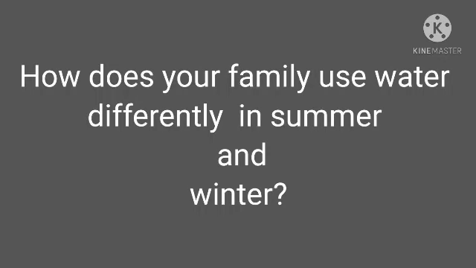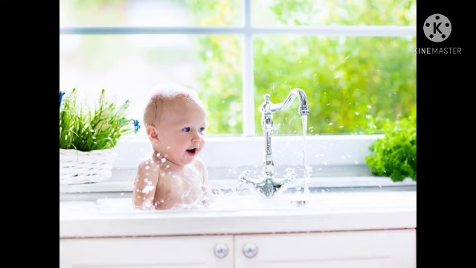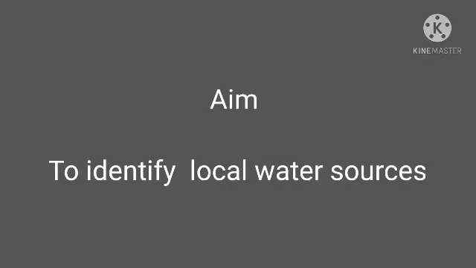So how does your family use water differently in summer and winter seasons? During the summer season, there is a lot of heat, so most of the water is used during the summer months. As the temperature is very hot, we feel thirstier. What is meant by thirstier is we feel like drinking a lot of water. Then our clothes get a lot of sweat, so we need to take a bath often. Plants dry fast, so we need to drink more water, wash more clothes, and water the plants more.